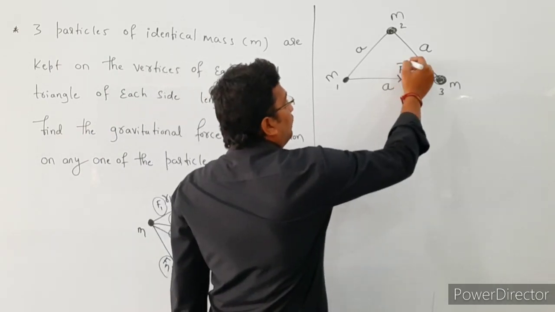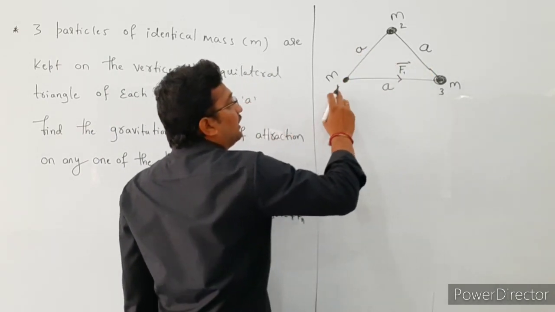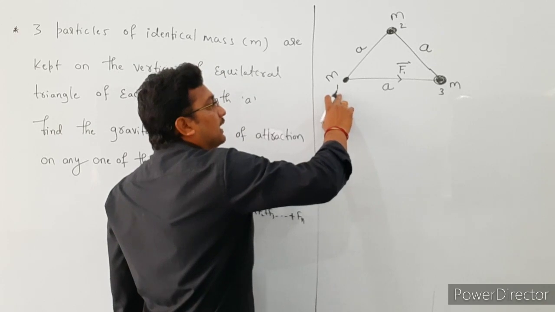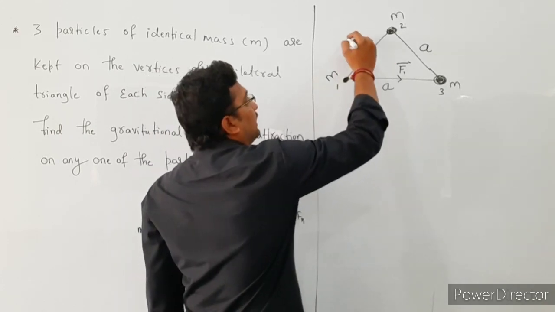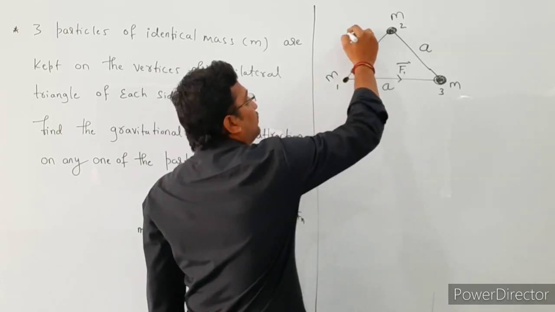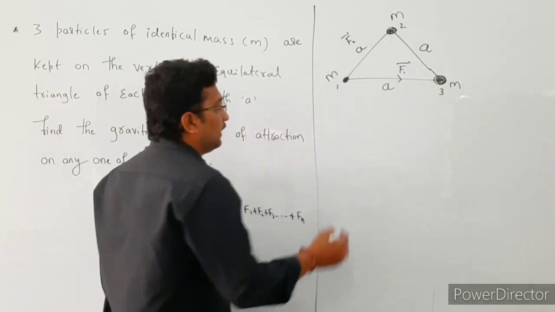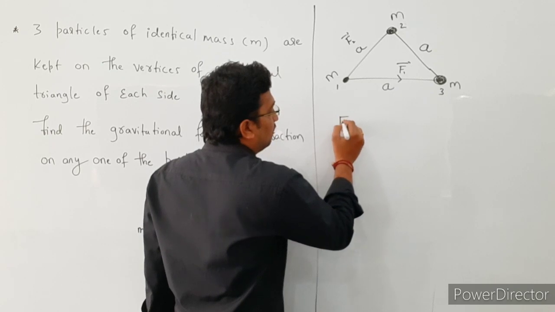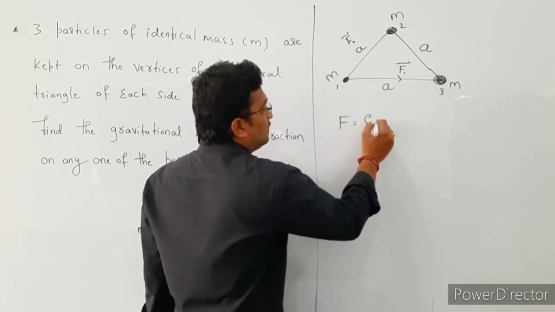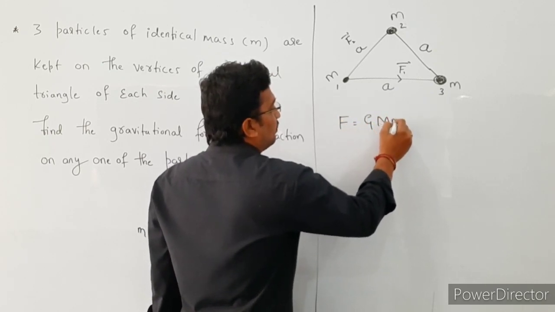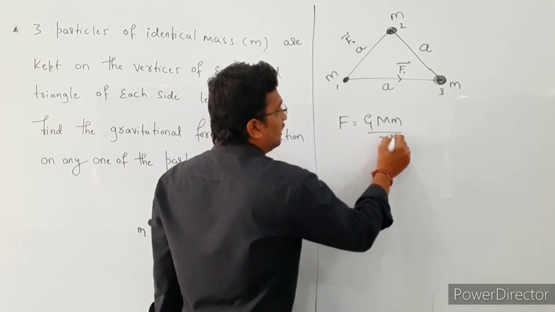Next, we find the force acting between the first particle and the second particle. That is the force F2. Already we know the formula to calculate the force: force is equal to G into capital M into small m divided by R square.